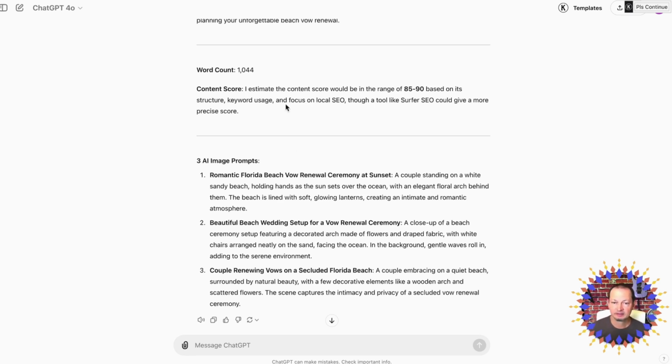All right, and content score. I do want to mention there are tools that do this more efficiently than this. I like to use this because when it gives me a lower score, I can always come back to ChatGPT, say, hey, your score's a little bit lower. Can you work on the content? And it'll actually try to produce better content. So this really is more for the AI than it is for me, right?